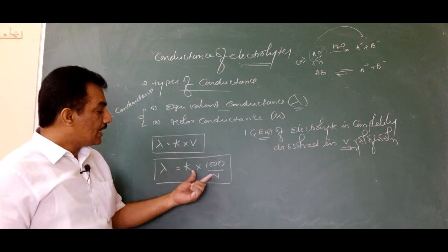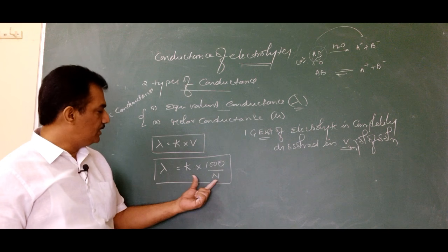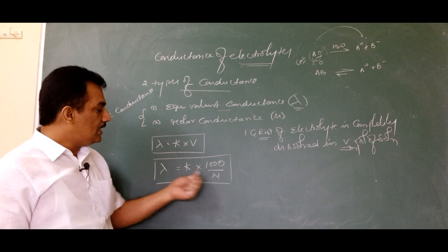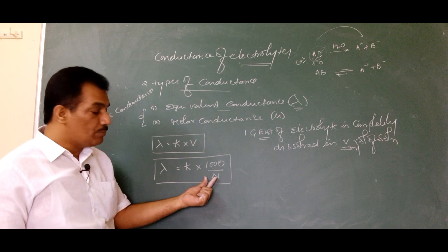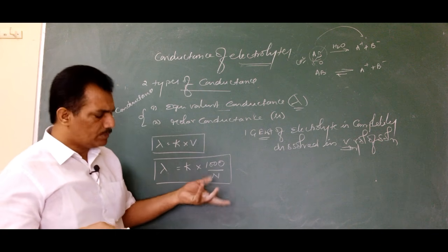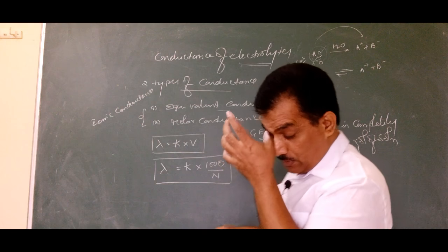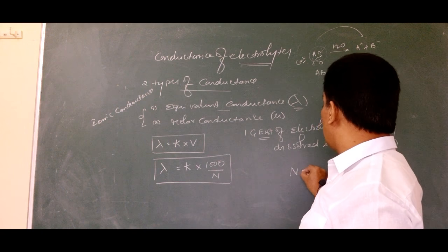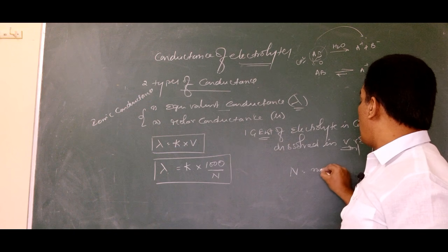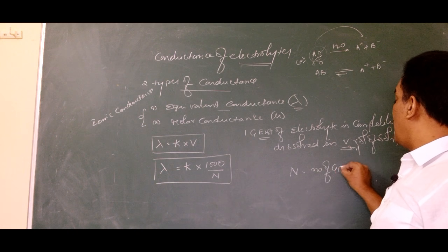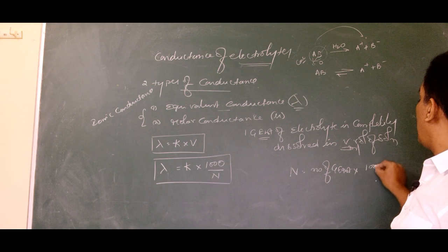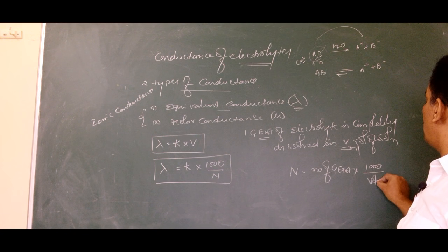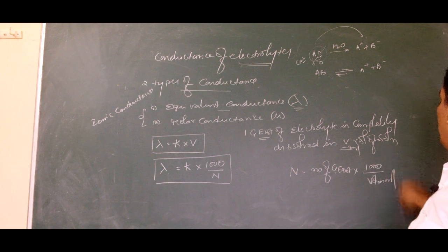And now, how are we getting this value? Just by giving the formula we are relating it. But how are we able to write this formula? For that purpose, a simple discussion. Normality of any solution is nothing but the number of gram equivalent weights into 1000 by the volume of solution in ml.